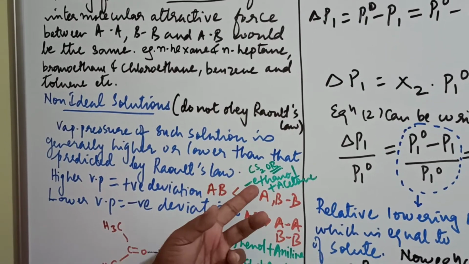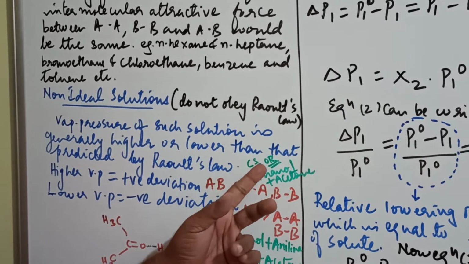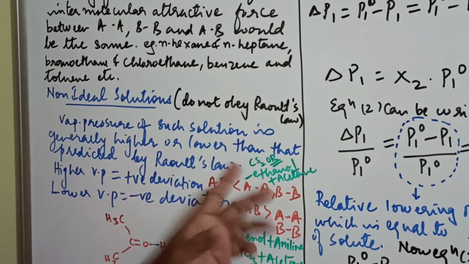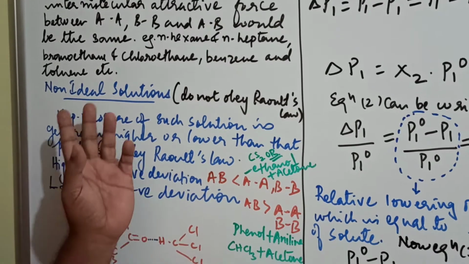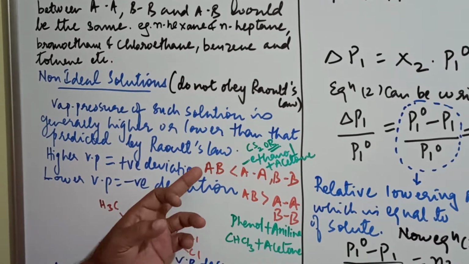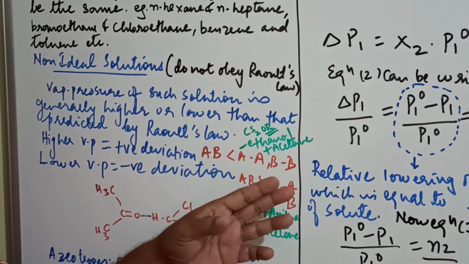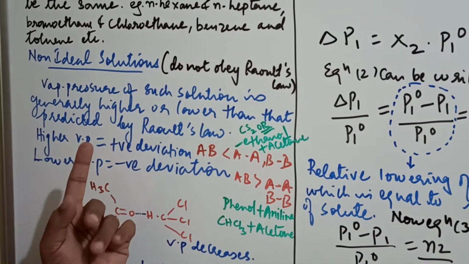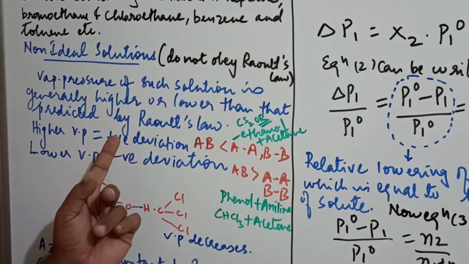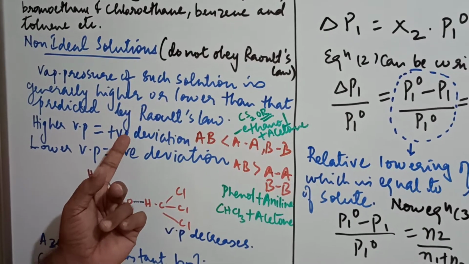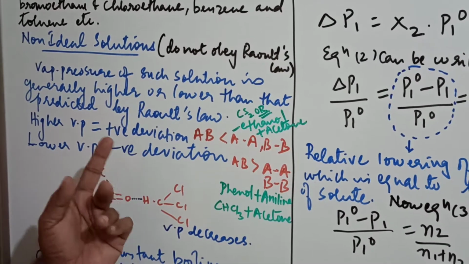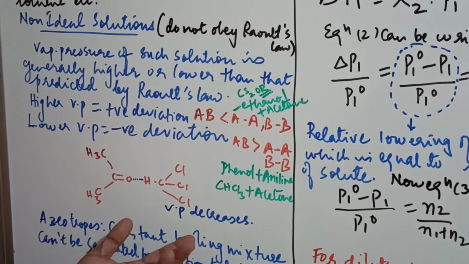Clear? So ethanol plus acetone or carbon disulfide plus acetone mixtures will always show positive deviation and they are non-ideal solutions. Here the interaction between A-A and B-B will be far greater than that of A-B. Hence there is positive deviation. So as there is positive deviation, naturally the vapor pressure has to increase.